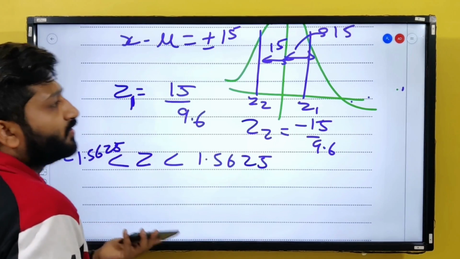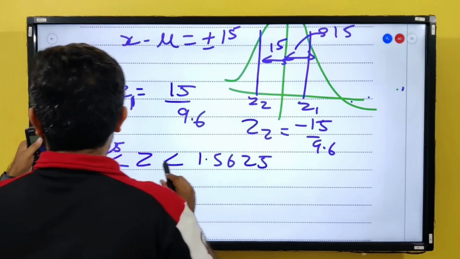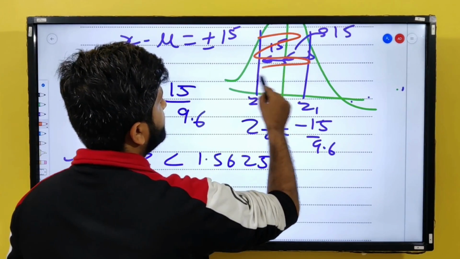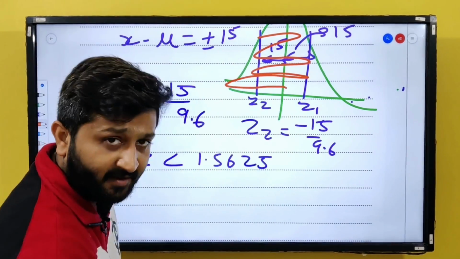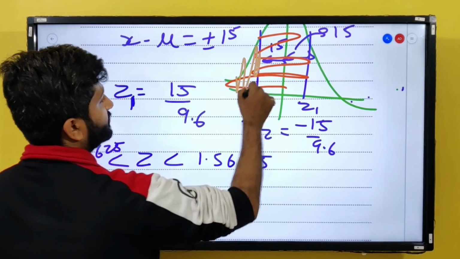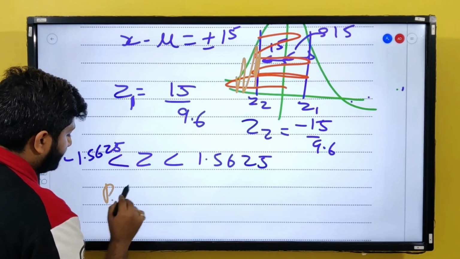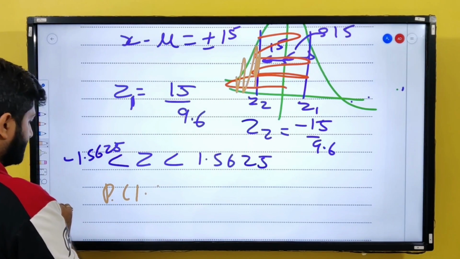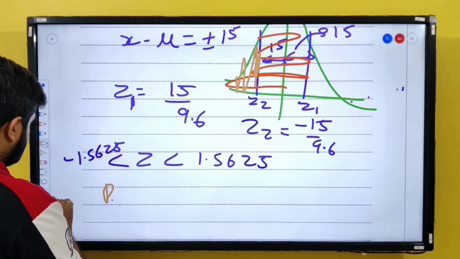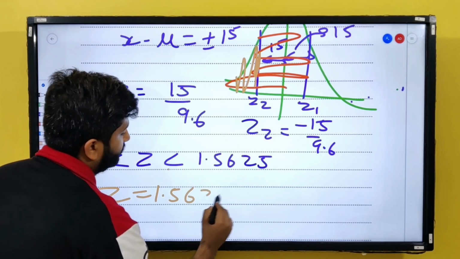Now how do you do that? It is very easy. Let me find the probability of this whole region, and from this I'll subtract this small region, so I'll get the middle value. So what is the probability when your z is 1.5625?